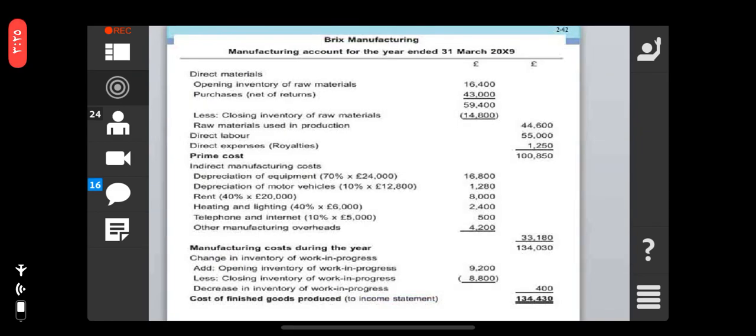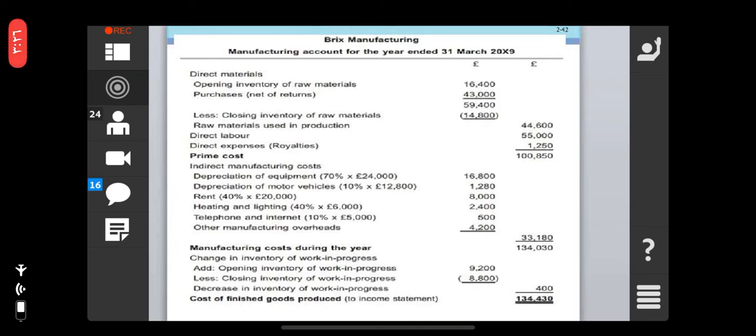Then the purchase of raw materials, 43,000. The total is 59,400, less the closing inventory of raw material. What is the raw material used in the production? It is 44,600. Direct labor 55,000.